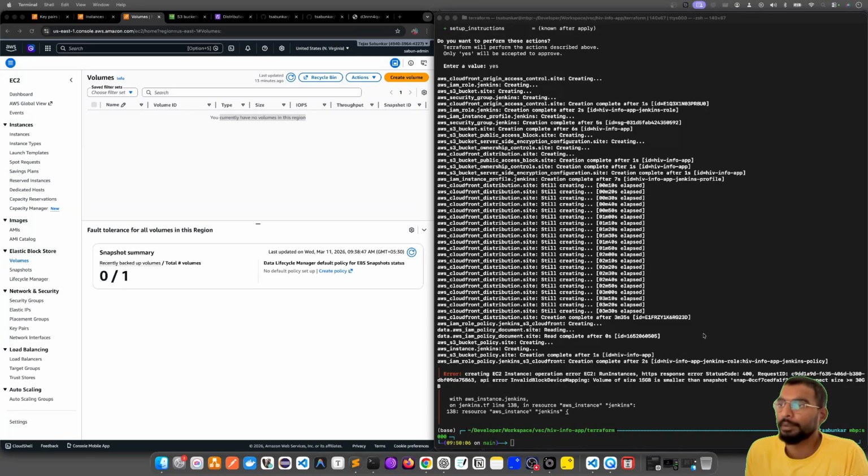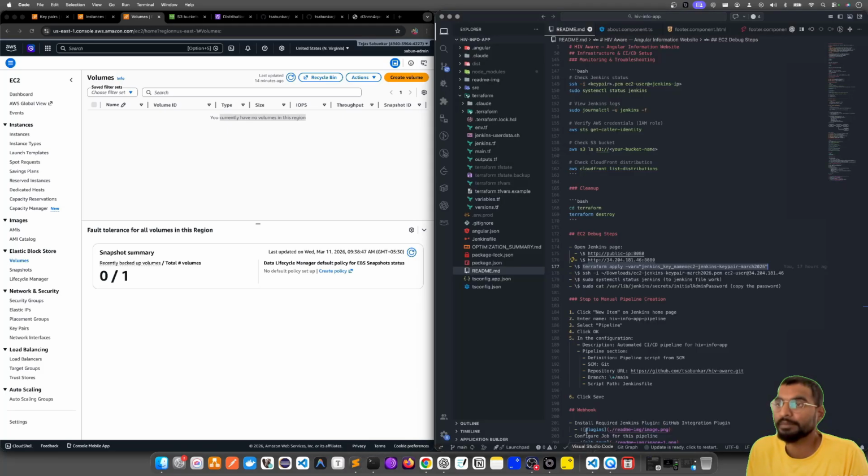Okay, so the Terraform apply has failed because it clearly says that while creating the EC2 instance, there is an operational error, status goes to 400. The volume size of 15 GB is smaller than the snapshot, which is expected to be greater than or equal to 30 GB, right? So I can't really use that. Either I need to make it micro and then I can do that, but micro is too less. So it's okay. Then I'll make it back to 30 GB. I'll quickly do that.